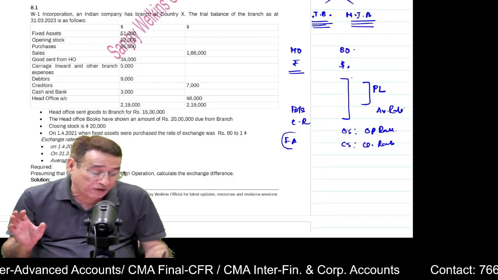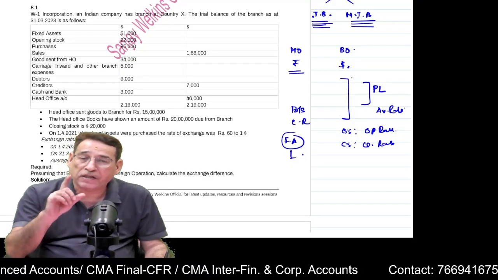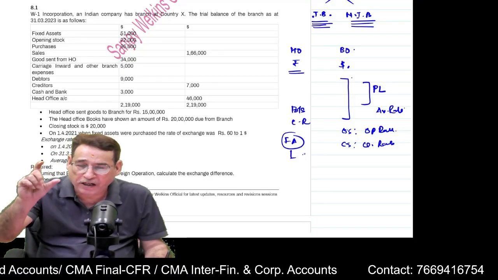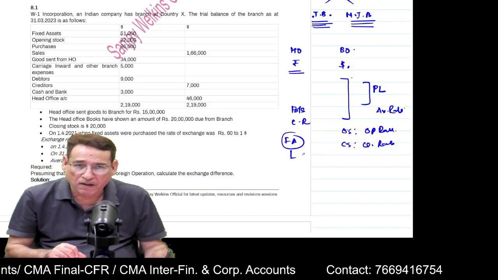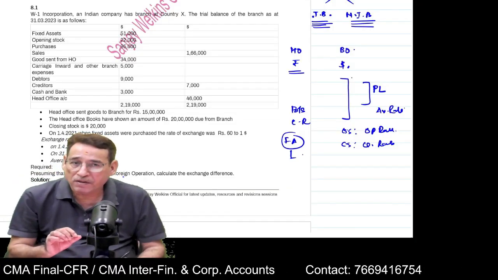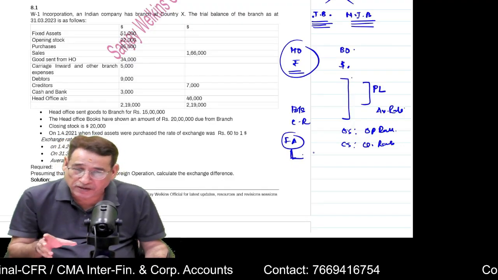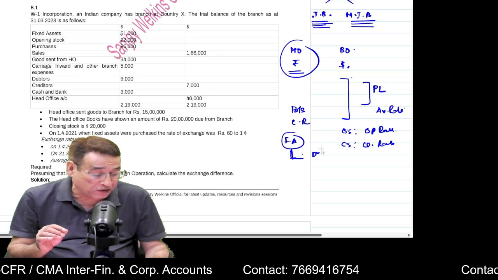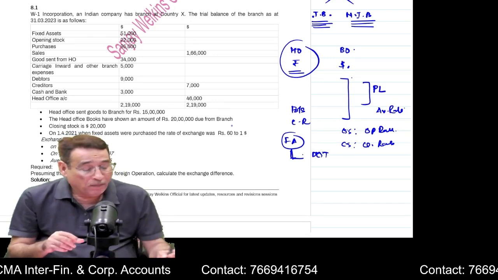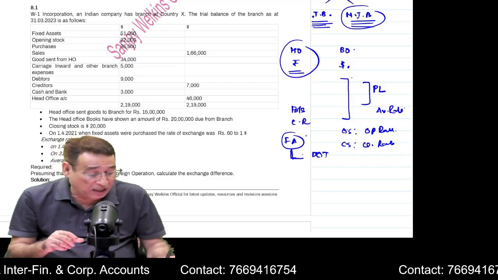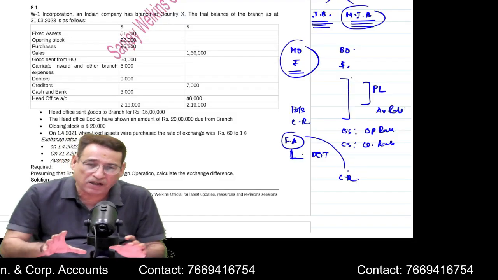Regarding fixed asset, we have to be careful. Fixed asset will be converted on the basis of that rate which was prevailing on that date on which we had purchased the asset. Under integral branches, fixed asset will be converted on the basis of the rates. We call it date of transaction rate. Is it clear to you? But if the branch is non-integral, in that case, fixed asset is converted on the basis of closing rate itself. So this is the only difference.